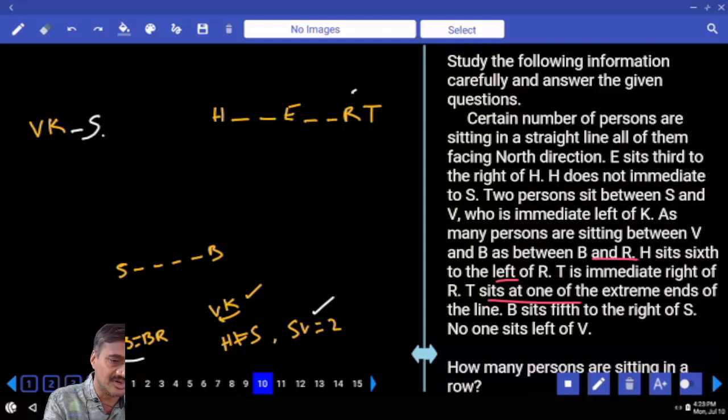Now between S and B how many people are there? There must be exactly 4 people. B must be at this place. Then between V and B, how many people? 1, 2, 3, 4, 5, 6, 7.